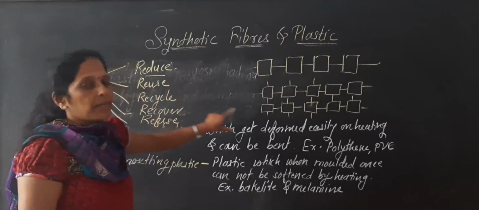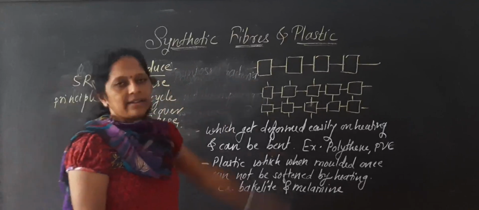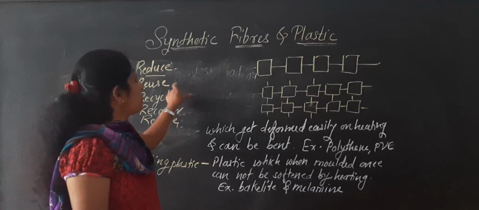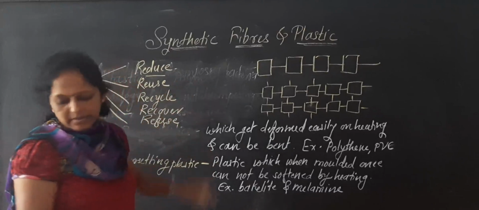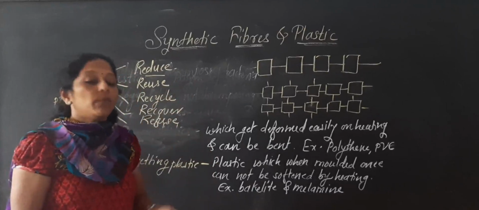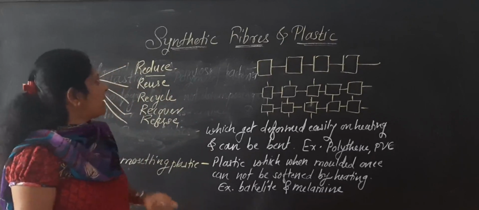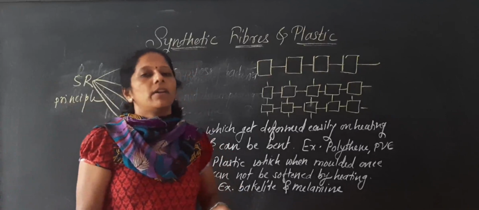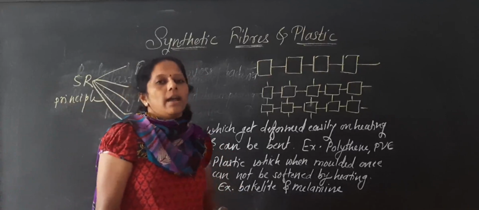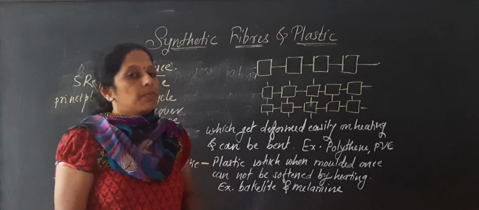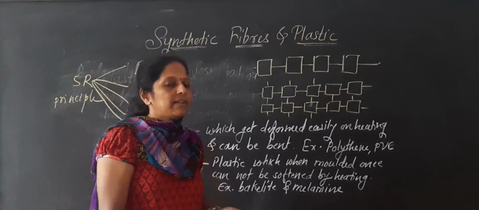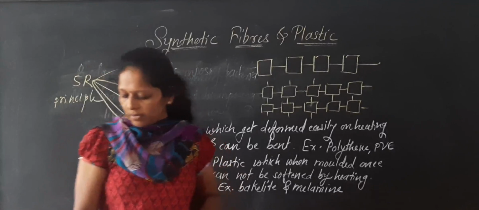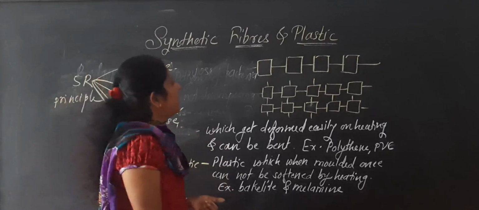And this is about the lesson on synthetic fibers and plastic. Here we learnt about the different types of plastic which we are using and the properties of plastic, and about synthetic fibers and their types, like rayon, nylon, polyester, and acrylic. So the lesson is over about synthetic fibers and plastic.